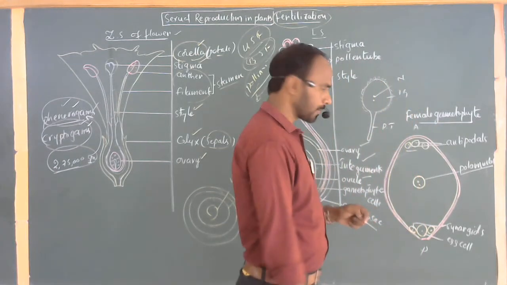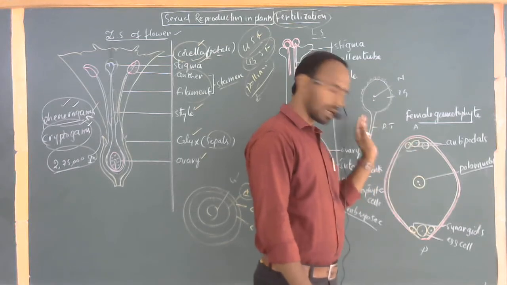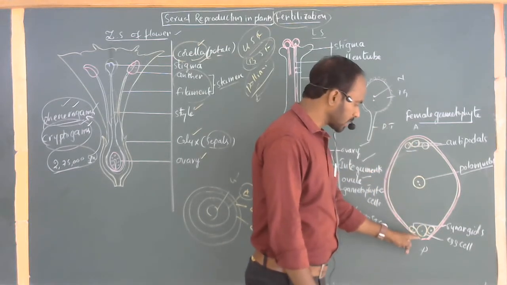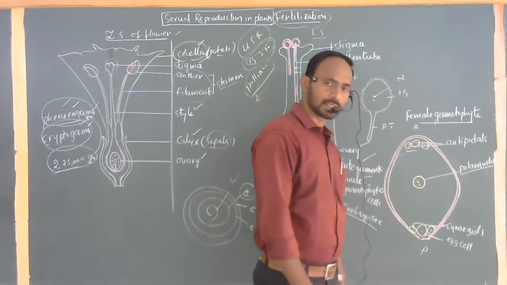These are the antipodals; the function of the antipodals has still not been discovered by scientists until now. These are at the base part, where 3 cells are present. This is called the egg cell, and these 2 are called the synergids.